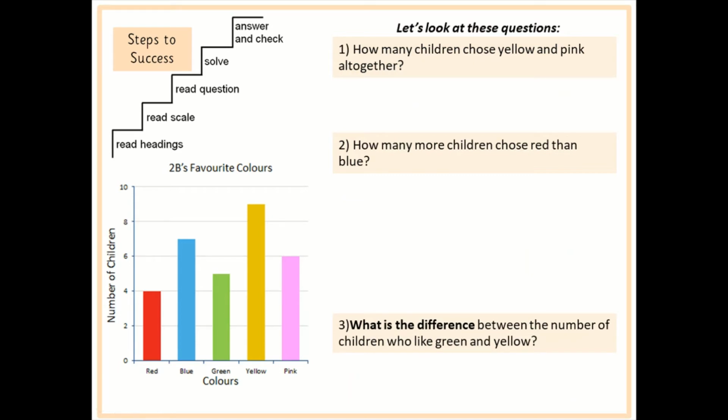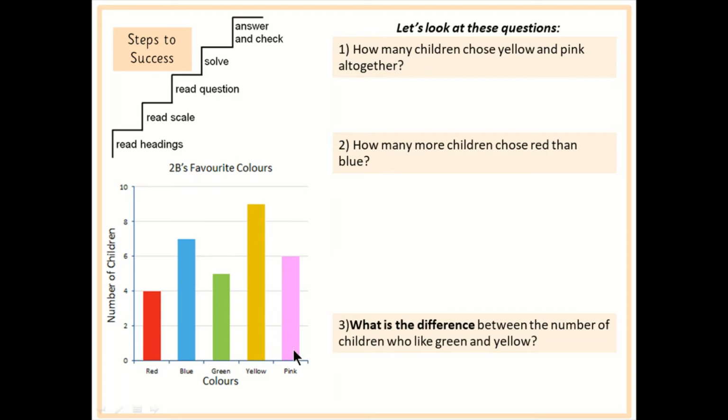So question 1, how many children chose yellow and pink all together? Okay, read my question. Let's now have a look. So how many children chose yellow? I'm looking at yellow, I'm following it up, I'm going along. It's between numbers, so between 8 and 10, so it's 9 children that like yellow.